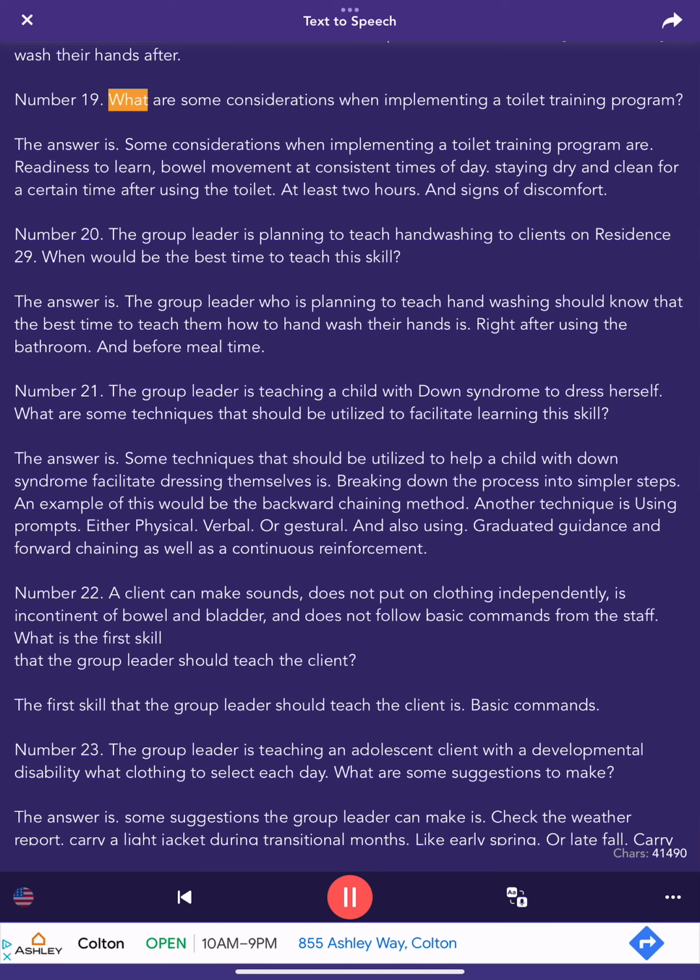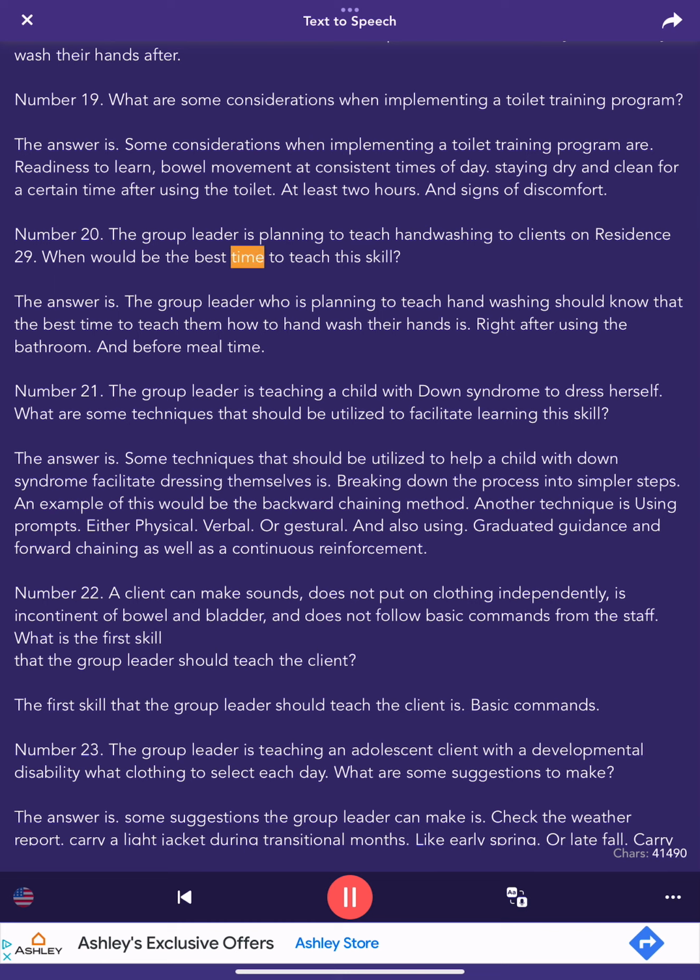Number 19. What are some considerations when implementing a toilet training program? The answer is, some considerations when implementing a toilet training program are readiness to learn, bowel movement at consistent times of day, staying dry and clean for a certain time after using the toilet, at least 2 hours, and signs of discomfort.